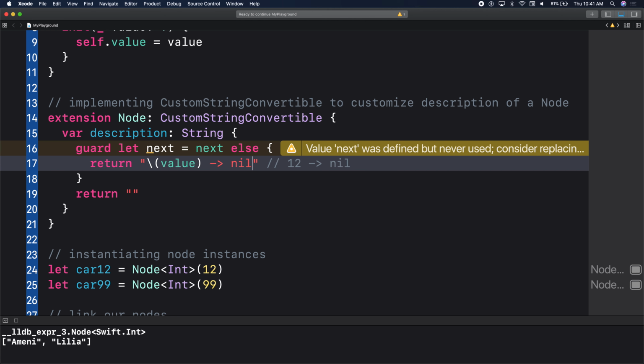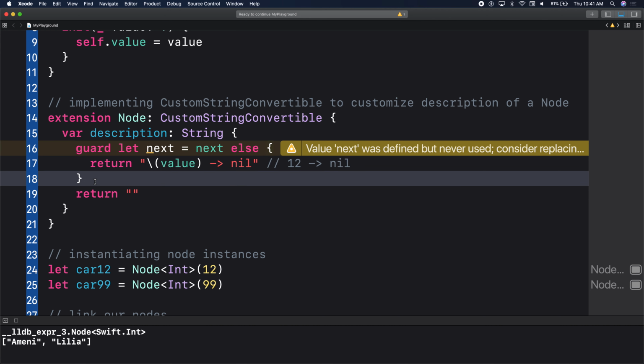right? So if I come to line 17, that means I do not have a connected car. It's only myself. I do not have a connected car. If I do not have a connected car, then value is 12 in that case. It's pointing to nil, right? It's not connected to a car.